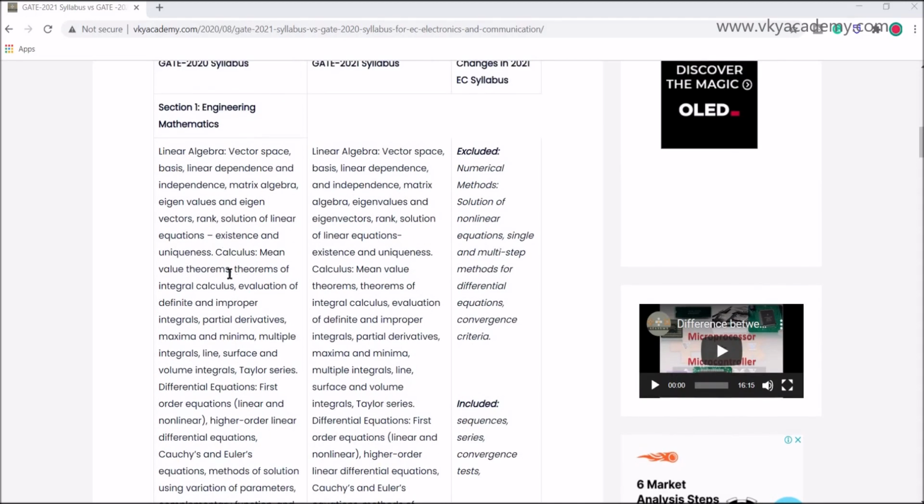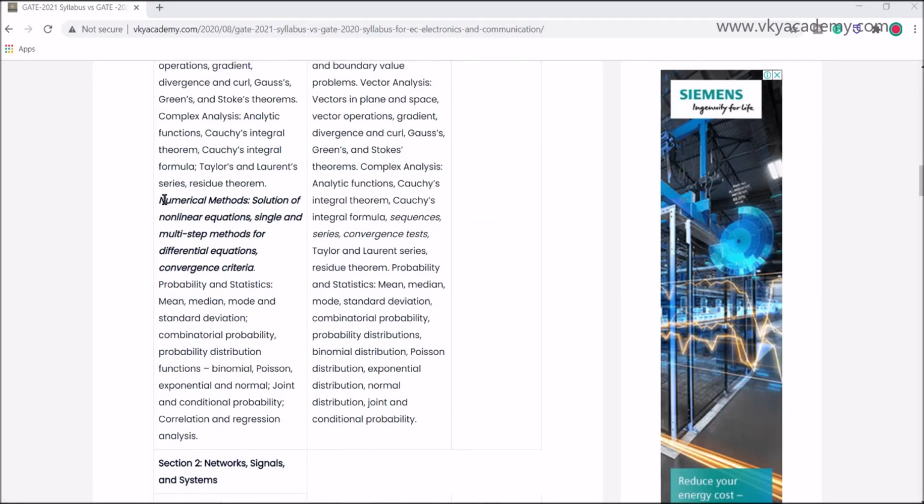Otherwise, all the topics such as calculus, mean value, linear equations, matrix algebra, are as they are. Only a few portions have been excluded. In the last portion of the syllabus, numerical methods, solutions of nonlinear equations, single and multi-step methods for differential equations, convergence criteria, this portion has been excluded.